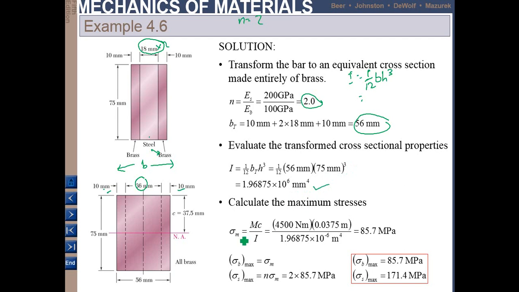With the moment, the C and the I, this is the value of the maximum stress for brass. To find the maximum stress for steel, you just multiply by 2, because steel is 2 times brass. So you get 171.4 MPa.